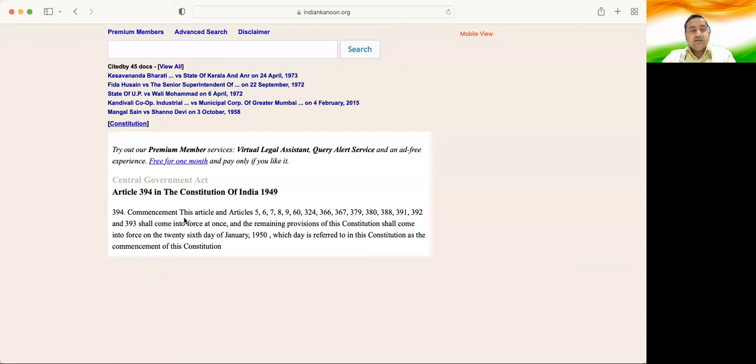In this article, 15 articles like this came into force there and then, on 26th of November 1949 itself. Now, here is a very important point I would like to mention. Why was 26th of January written in the Constitution, in Article 394 itself?